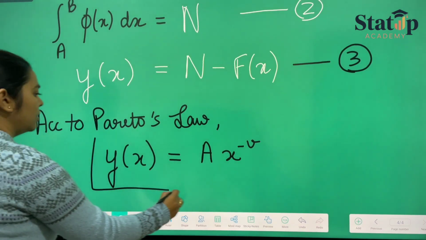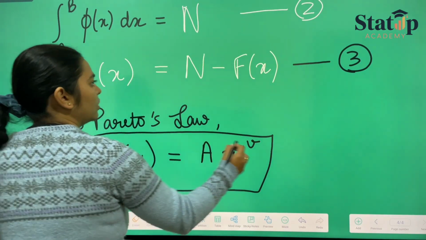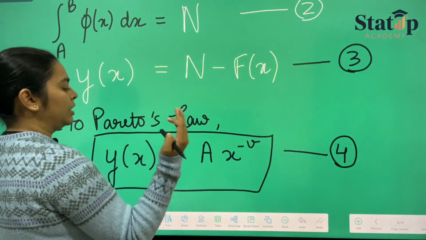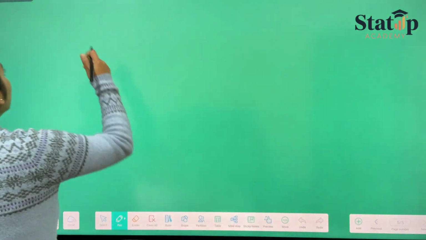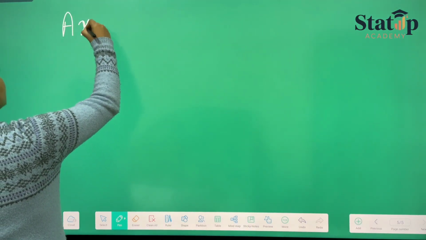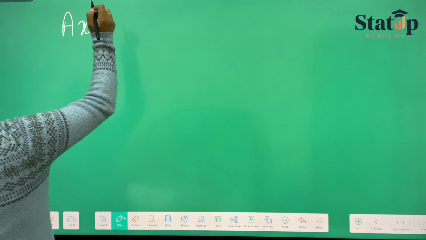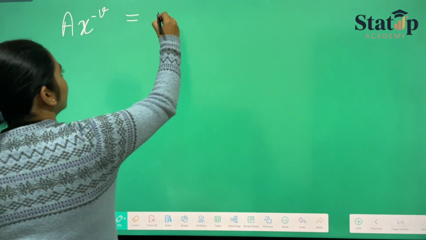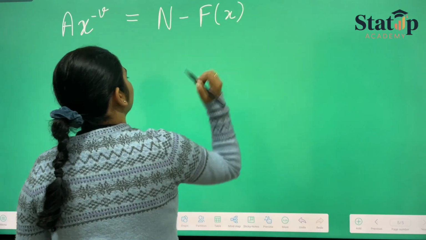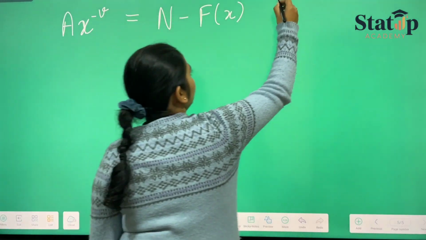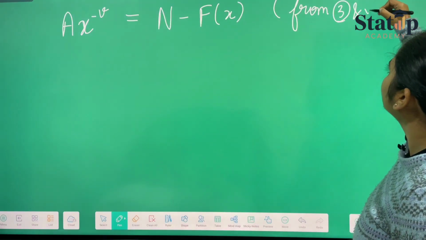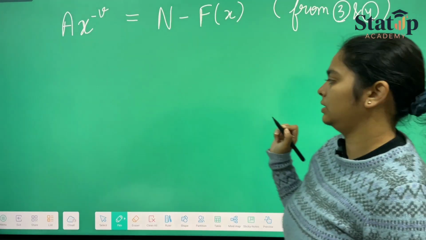So this is our Pareto's law. This is our equation number 4. Now from equation 3 and 4, we can state that a into x raised to the power minus v is equal to n minus capital F x. From equation 3 and 4, we can state this.